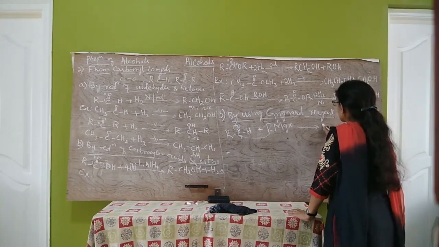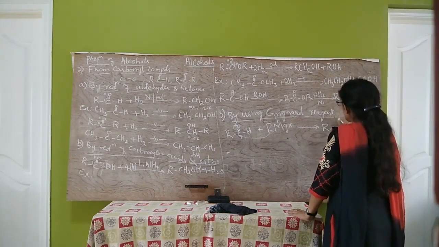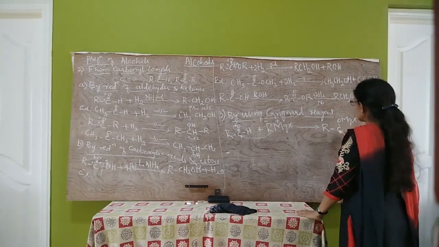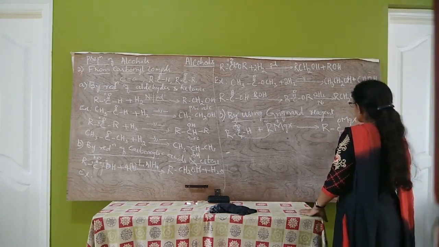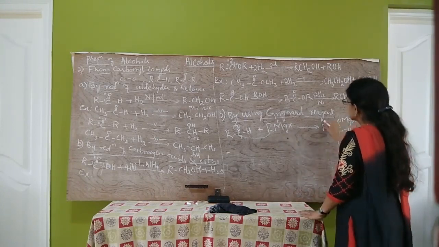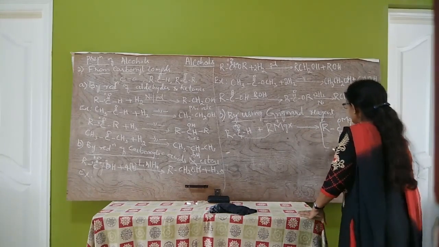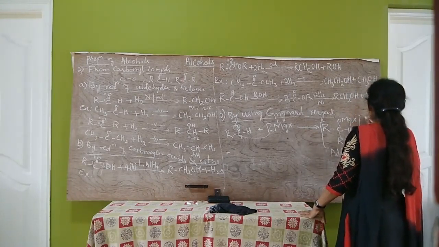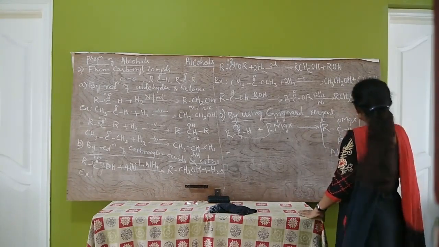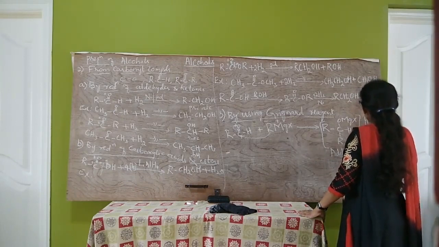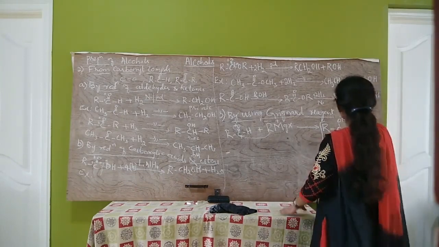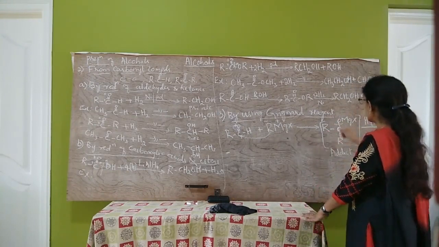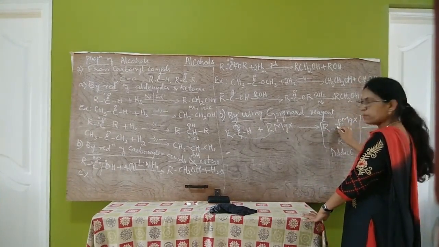So R, C, O with OMgX attached, this H is as it is, this R. So this is the adduct or addition product which is formed. This on hydrolysis, hydrolysis means H2O. On addition of water, H2O ionizes as H plus and OH minus. Now hydrolysis means this bond breaks, H will be added here, OH will be added here.